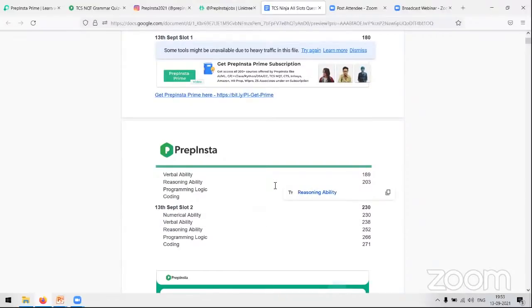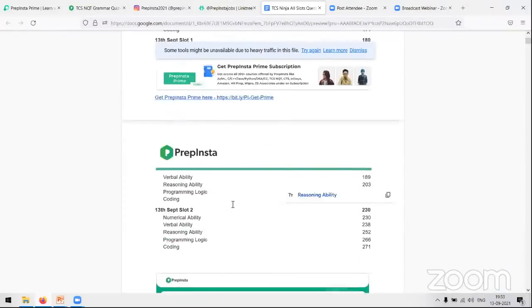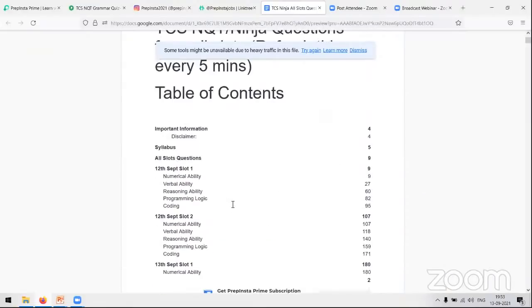Now, very important thing, we will never encourage any malpractice, and we do not give you answers or questions while a current slot is going on. We only use questions or come live when the previous slot is over, and we use questions from the previous slot. So if you think that this live is going to help you answer questions of the current slot, that is not going to help you at all. Okay, so this is the disclaimer.